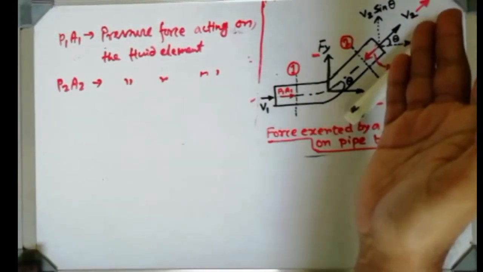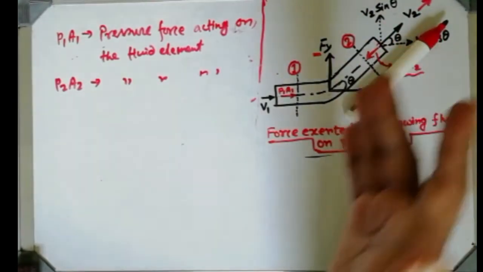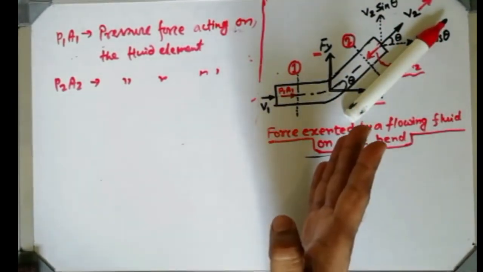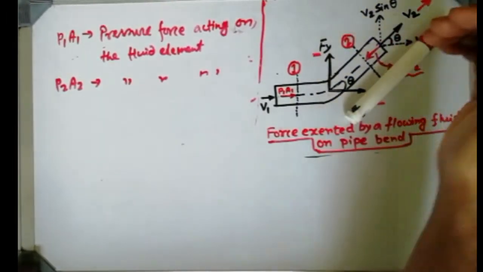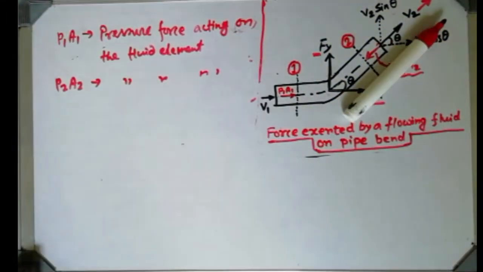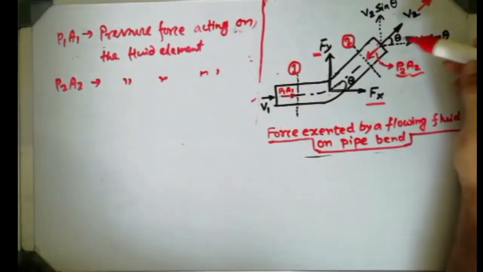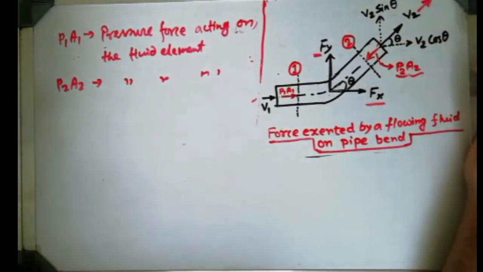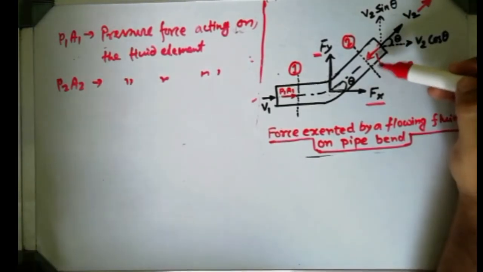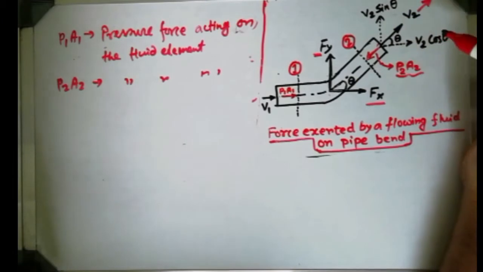I have already told you that every moving fluid creates a force. So the fluid force will be in the direction of this marker, and every force always feels an equal and opposite force. That's why you can consider P2A2 like a reaction force also. It will be felt by the fluid element in the opposite direction.